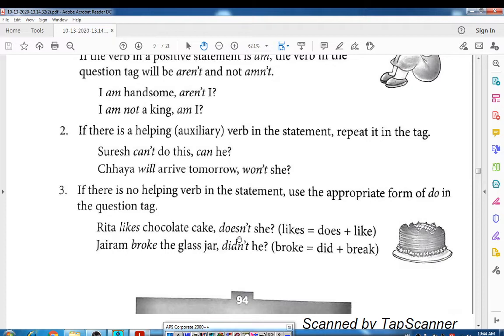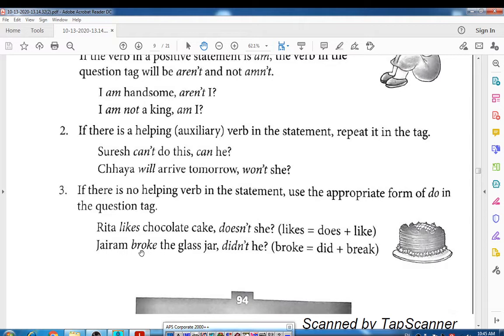And according to our rule, if the sentence is positive, then make the tag negative. So Rita likes chocolate cake, and the tag will be doesn't she? What is it? Doesn't she? Right? Okay.